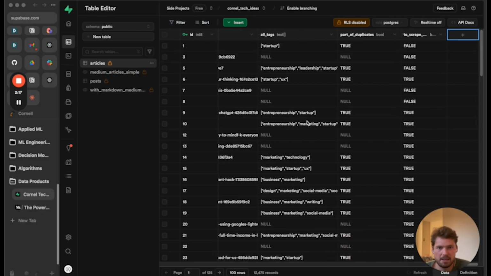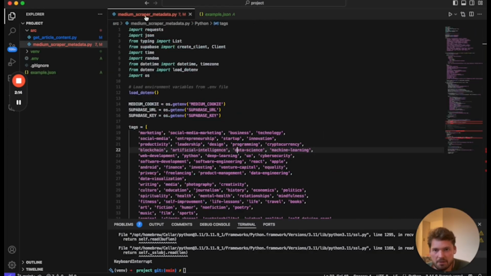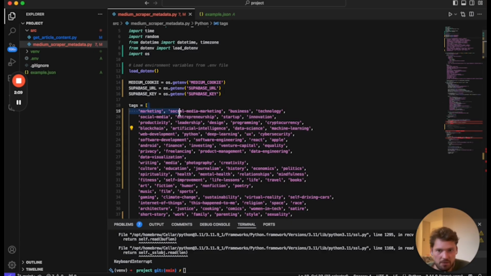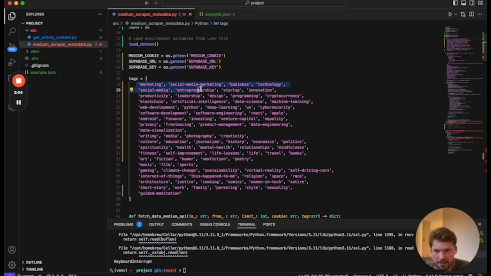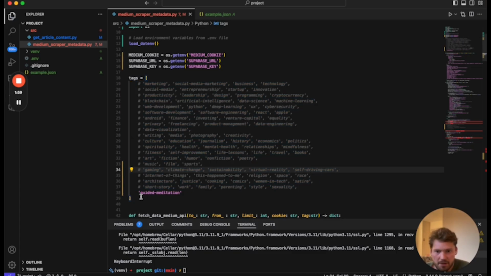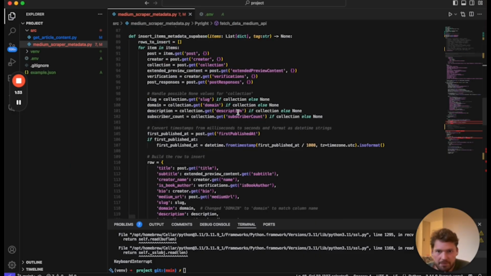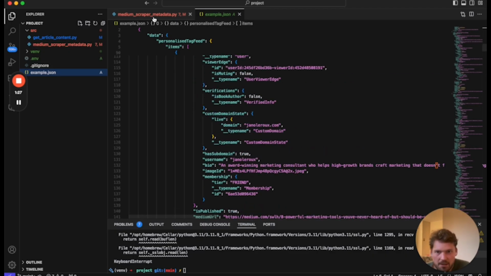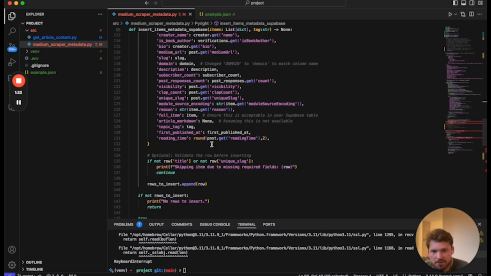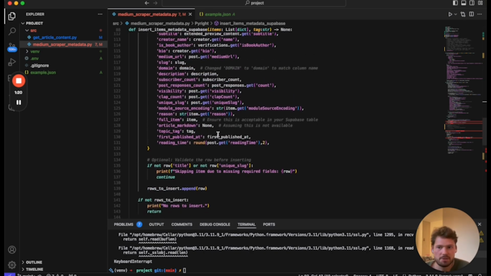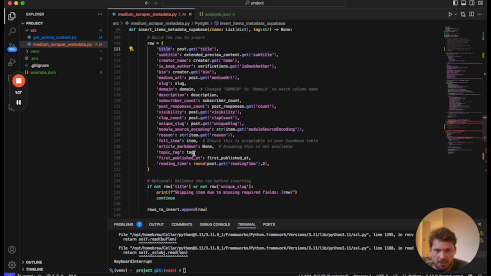The next thing I did is go into Python and write a little script called medium get metadata. I looked for a bunch of tags that I found were relevant on Medium and made a list to loop through all of them. I'm going to comment out the ones I'm not willing to scrape again. Then I wrote some code to extract the right keys, items, and subgroups out of this giant JSON file, so that I can create a new row to insert into my database with all those columns. And that's basically it.